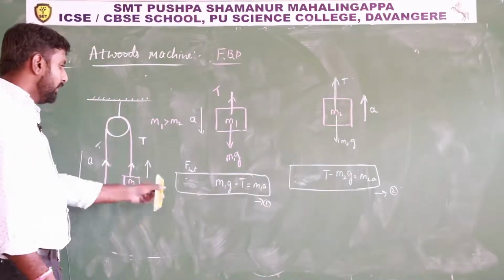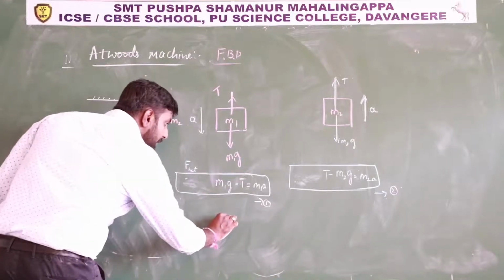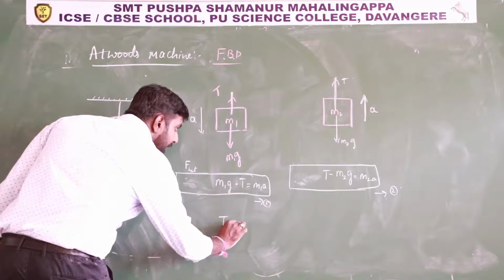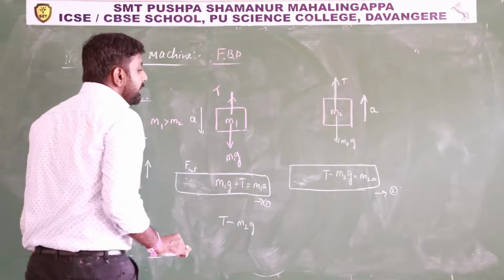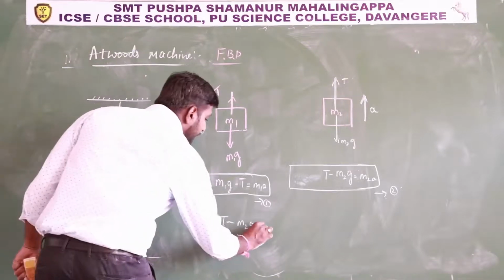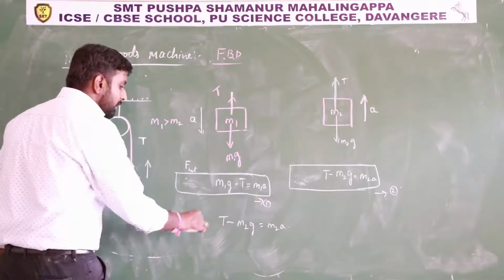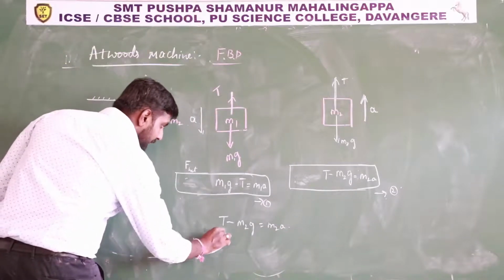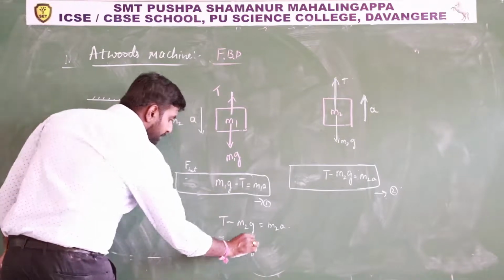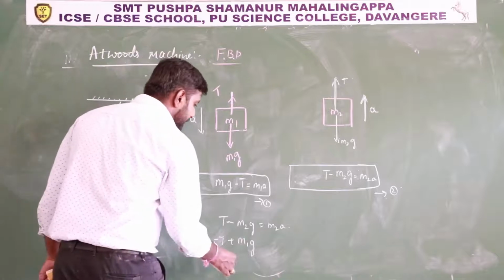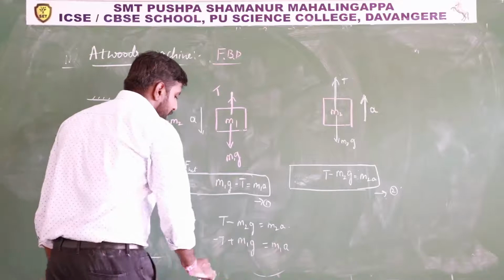Solving equations 1 and 2 simultaneously, I will write T minus m2g equals m2a, and here minus T plus m1g equals m1a.